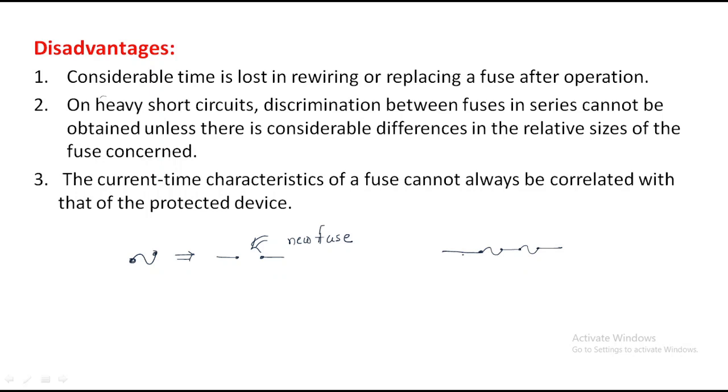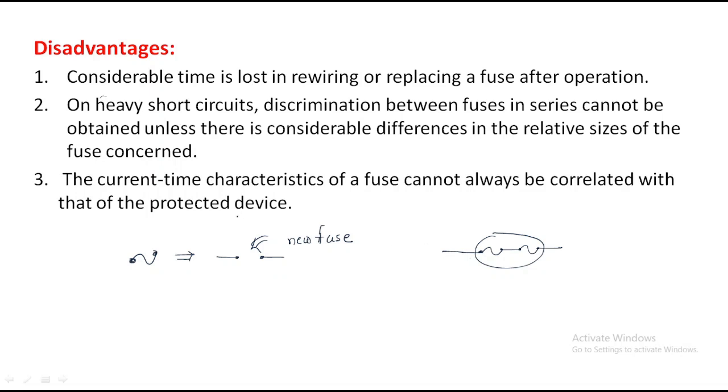Sometimes there is no discrimination and it will not operate properly, unless there is a considerable difference in the relative sizes of the fuses concerned. The problem is that when we use different fuses, there is no problem actually. If we use the same size, we will get some short circuit problems.